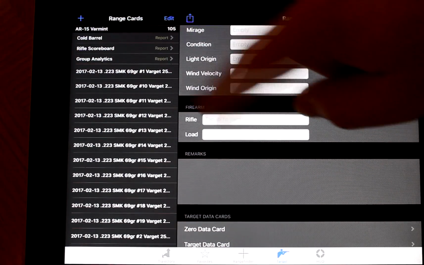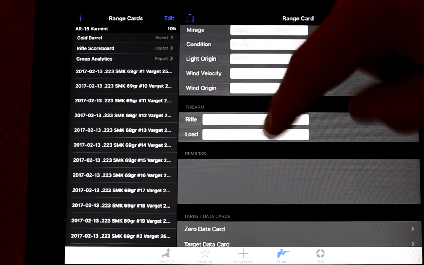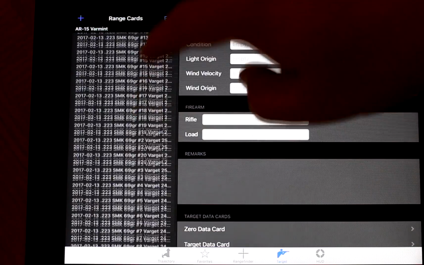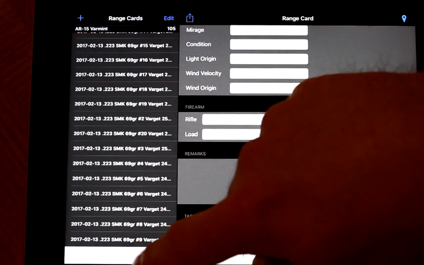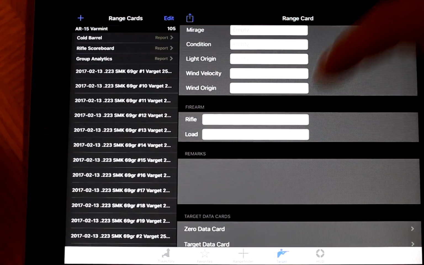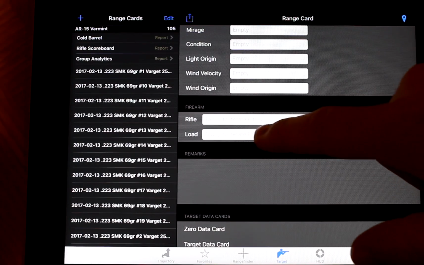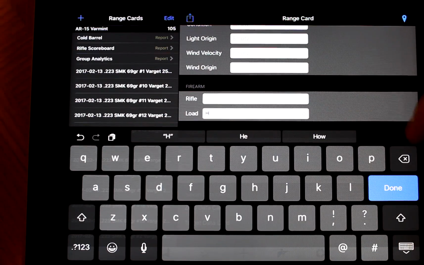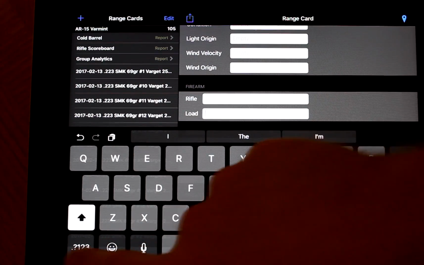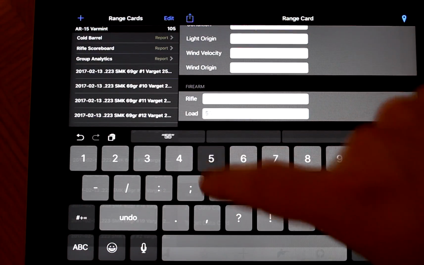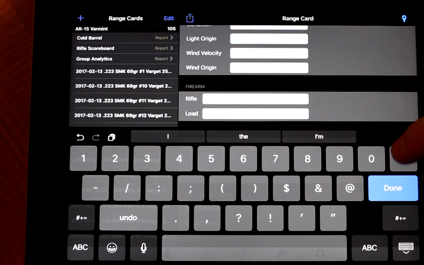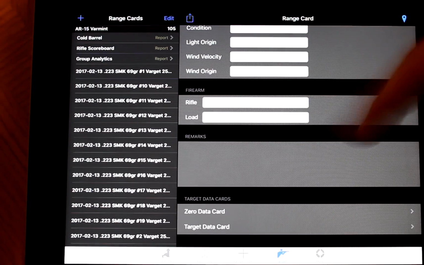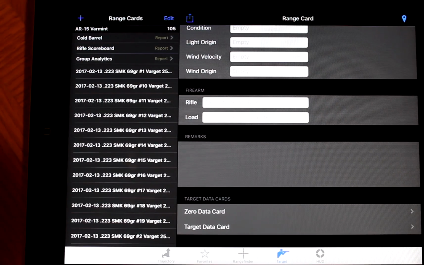When you put your rifle in there, you can look at all your targets for that rifle. When you put a new rifle in there, you'll have another one at the bottom down here with a new rifle. So it's nice to have that. Same thing with the load. You can type in, it'll start auto-populating. I can't remember what I used for a load, that Hornady load, the first couple letters, but the point is, it'll auto-populate for you.